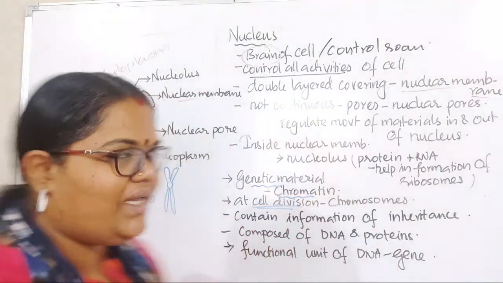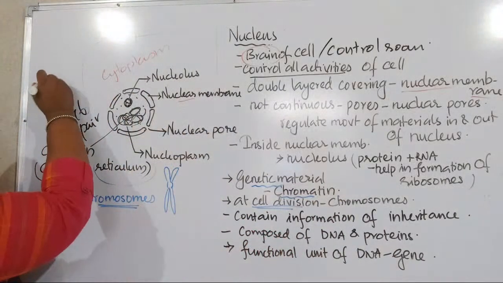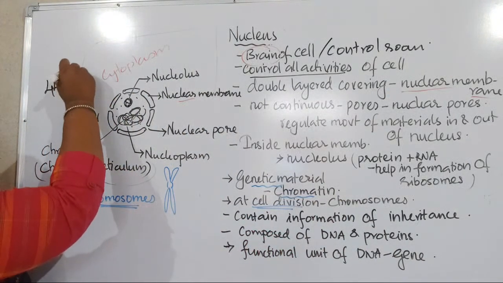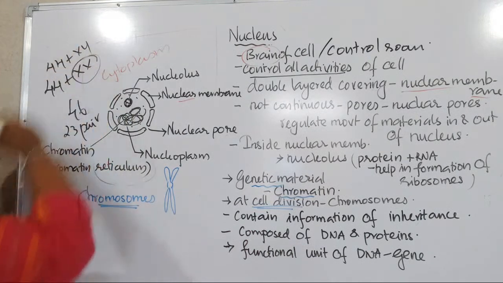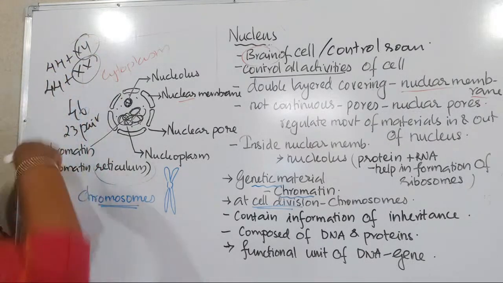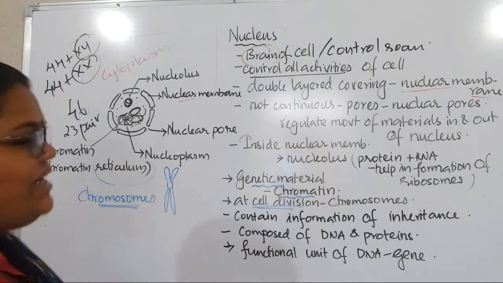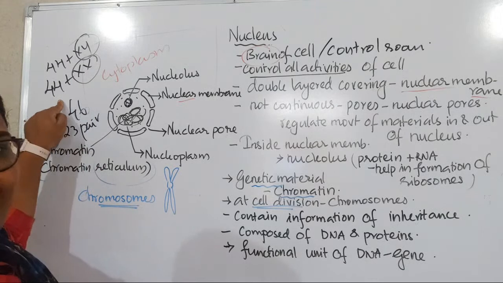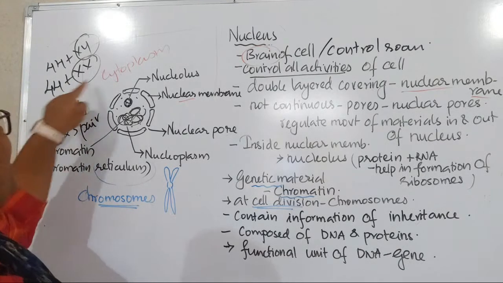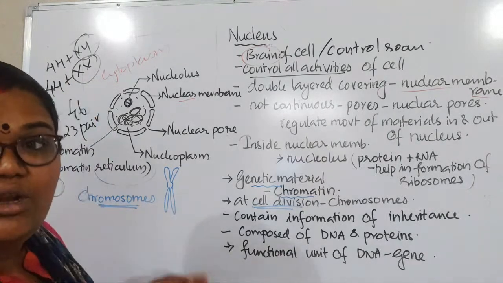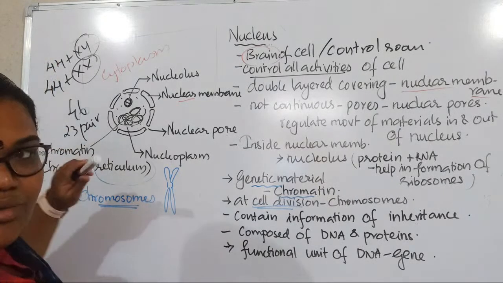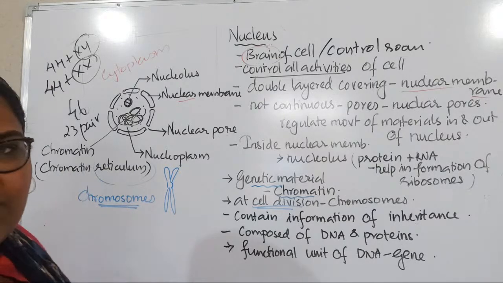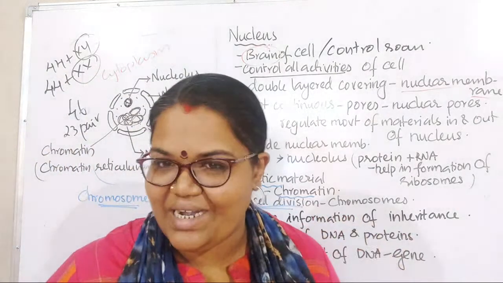So you can see that this 46 is actually divided into 44 plus XX and 44 plus XY. This is for female, this is for male, like that differentiation is there, right. So that means 22 pairs of the same type, autosomes, are there, and these are sex chromosomes. How will we know the difference between male and female? In male you can see XY chromosomes are there, in female XX chromosomes are there. These all things you will learn in the higher classes only.